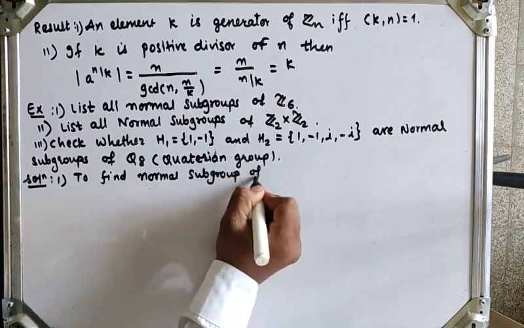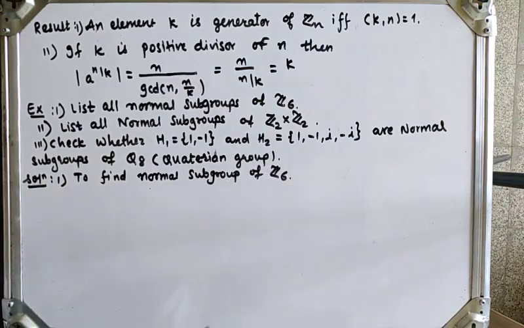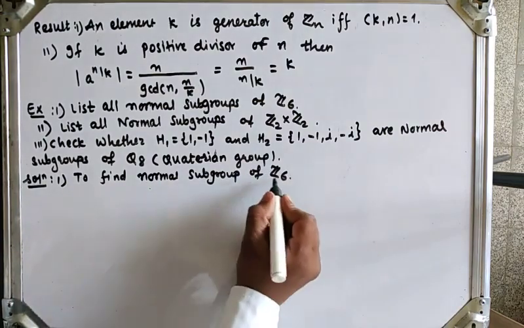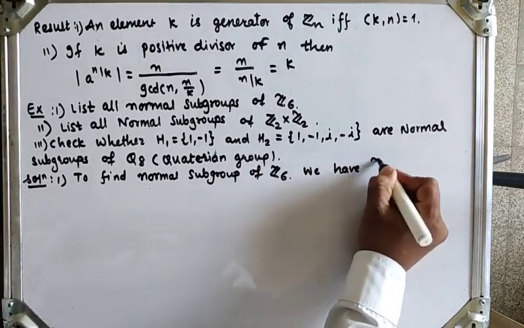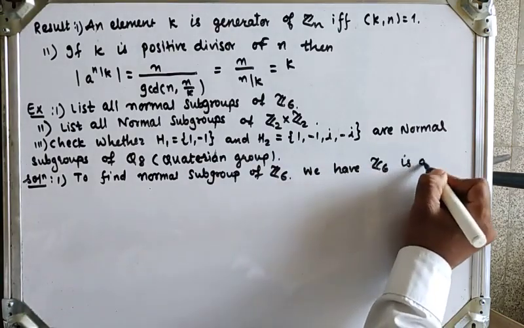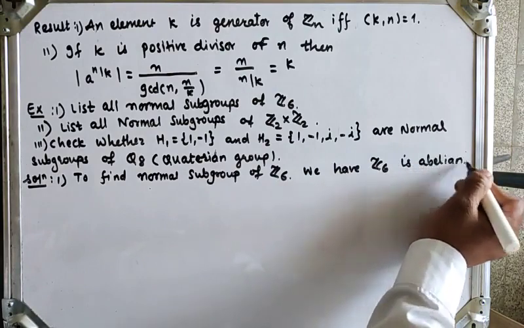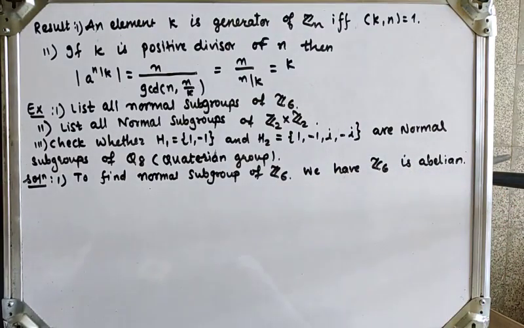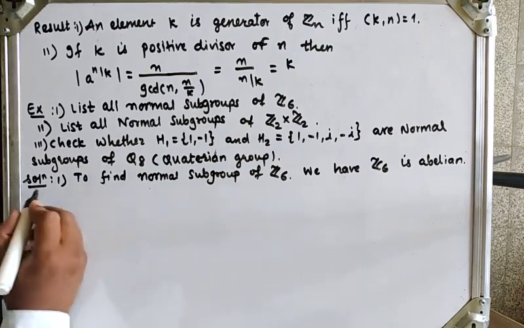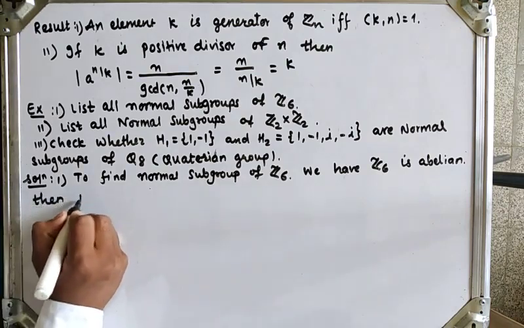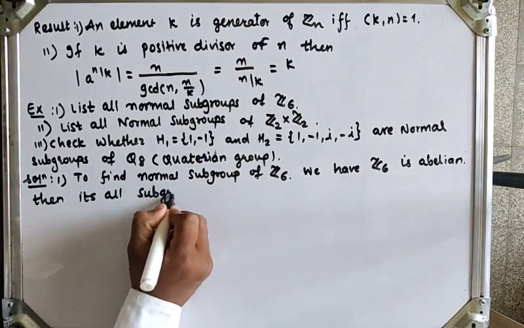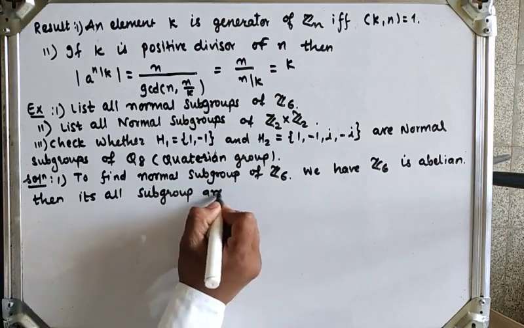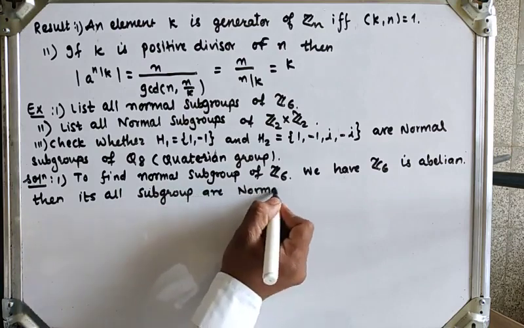of Z6. Okay, we have Z6 is abelian, and we have the result that if a group is abelian, then all its subgroups are normal subgroups. Okay, so we have this result.